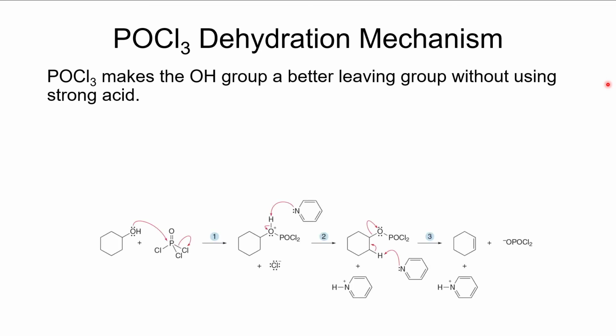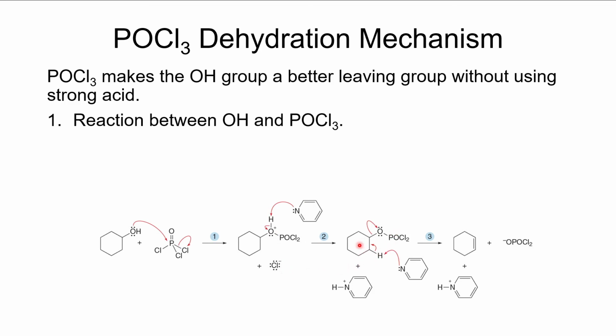There is a substitution reaction that occurs between the OH group and the POCl3. So we kick out the chloride, and we make this new leaving group. The pyridine comes along and deprotonates that, and when it deprotonates it, we can then create this.